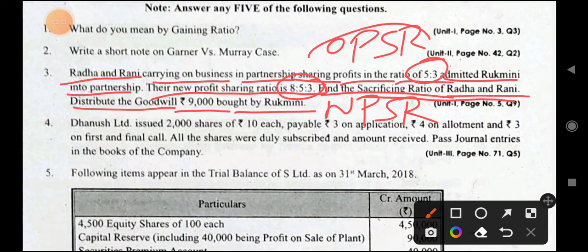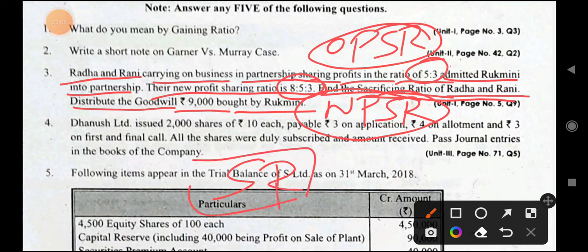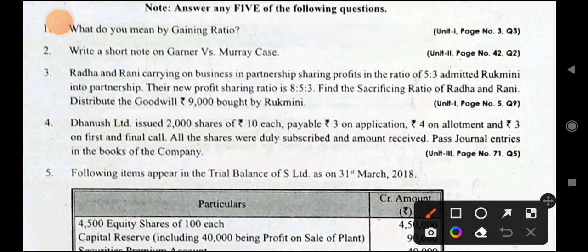Please remember, whenever the old profit sharing ratio and new profit sharing ratio are given, we can find out the sacrificing ratio, and with the sacrificing ratio only the goodwill should be distributed to old partners. This is a concept related question. And one more thing,